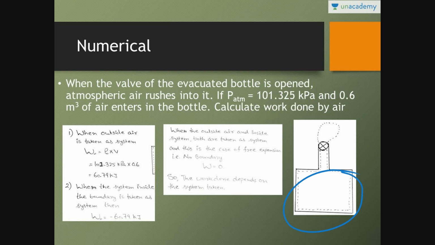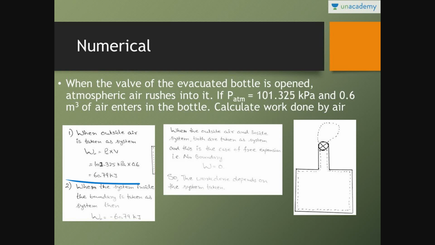See, the bottle is evacuated. The moment air rushes into it, can it be a free expansion process? Just think. There are different cases. When outside air is taken as system, work done would be P naught V. Work done by the system is taken as positive. This air is coming inside the bottle, so P naught into volume is the work done by the system, positive 60.79 kilojoule.